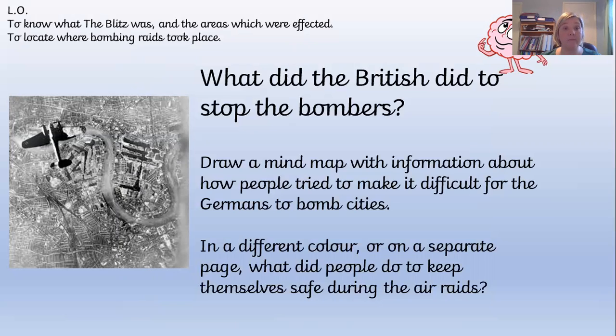If you have the ability to find out a little bit more information, if you're lucky enough to have any books or have access to the internet, then more information is obviously brilliant. But I want to see some really good details. So the first one is how the British tried to protect the people from the German bombing raids during the Blitz. And the second one is what the British people did to keep themselves safe.